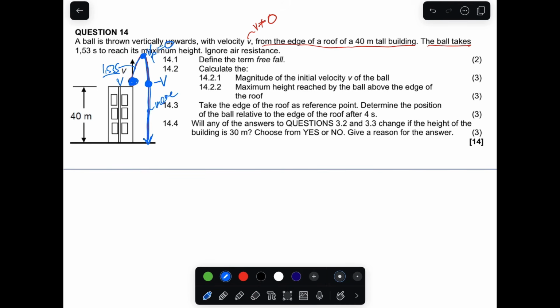Now also we have to choose the direction. Since the ball's motion is up, I'll choose up as positive. So up is positive, and that means downwards will be negative. That means our gravitational acceleration a is going to be negative 9.8 meters per second squared, right? Now 14.1 says define the term free fall. Remember, free fall is a motion in which the only force acting on the object is the gravitational force.